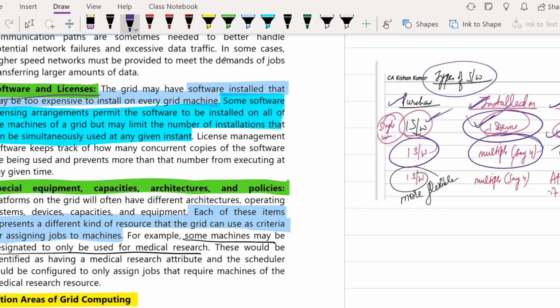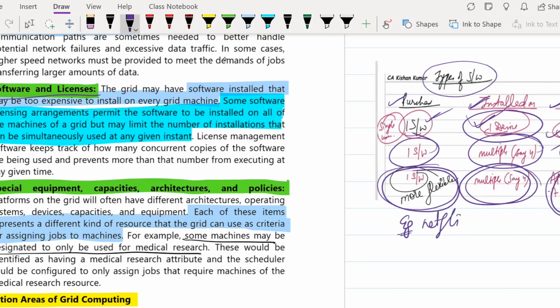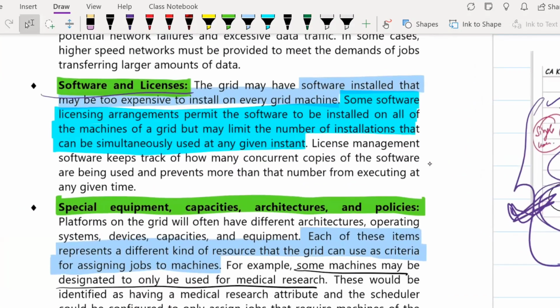There is a third kind of software. You purchase it, and it can be installed on multiple systems, but can only be run on one system at a time. A good example of this would be your Netflix account or your Amazon Prime account. You have installed it on multiple phones or multiple devices, but it can only be watched on one at a time. At one device only you'll be able to watch it. So the third one is the best amongst the three. It is more flexible, if you can see. Correct.